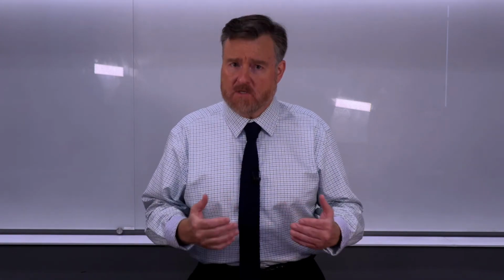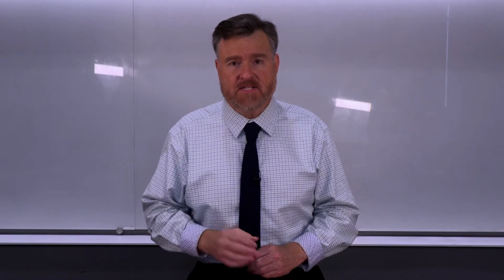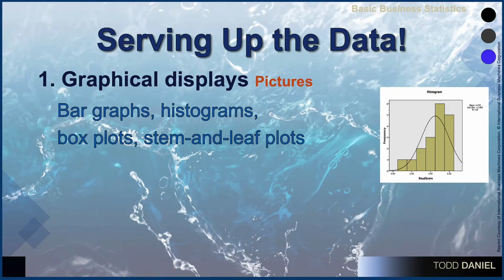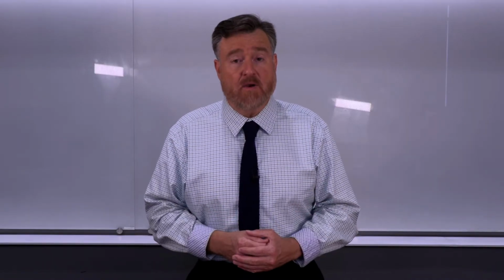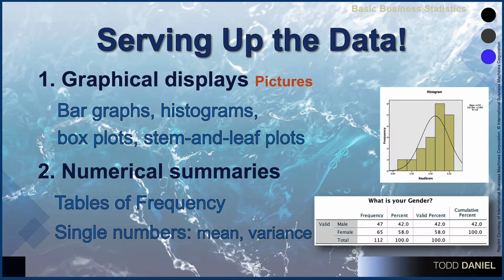There are two specific types of descriptive statistics that we're going to use to describe single variables. The first is by using pictures or graphical displays, bar graphs, histograms, box plots, stem and leaf plots, all of which we're going to learn about in this series of videos. Now, the second way that we might describe our variables is with numbers. And to make those numbers more legible, we will probably put our numbers into tables.